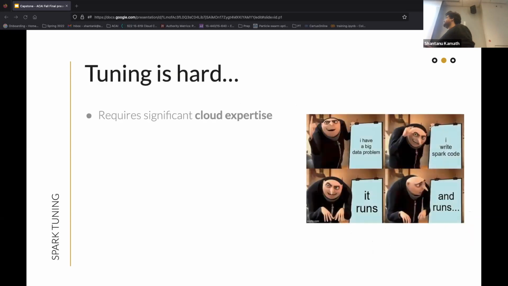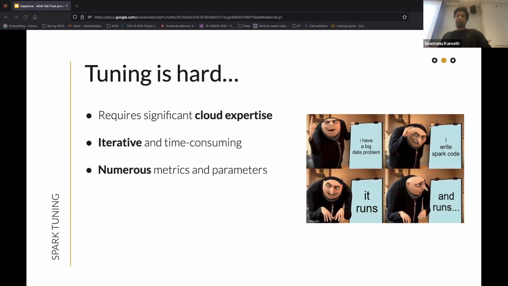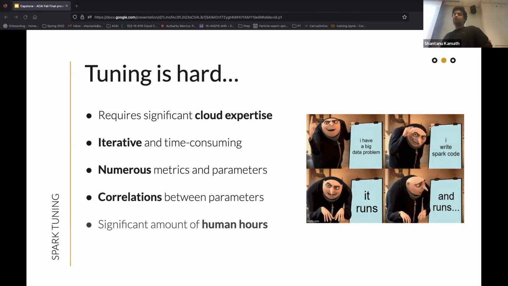But why is this hard? So the main problem with Spark tuning is that it requires cloud expertise. It's very iterative and time consuming, and you need to know exactly how much compute and memory you need to run your job successfully. Sometimes even over-provisioning can reduce your runtime. Even with some cloud expertise, the number of parameters you need to tune becomes a bottleneck because they often interact with each other. And there's a significant amount of human hours required for the whole process.